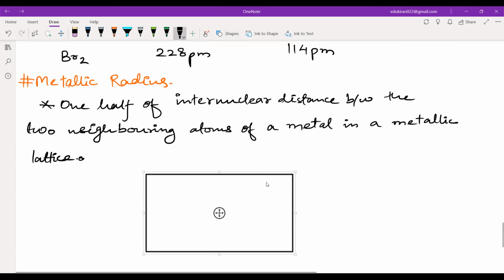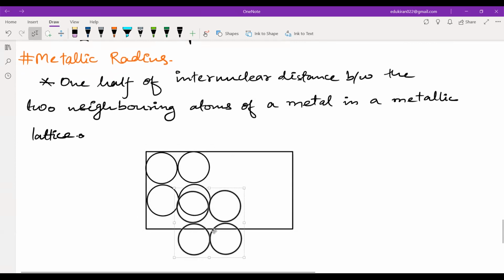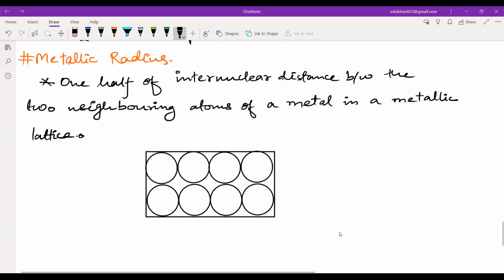Okay, in this you have, so this is a metallic lattice, and these are the metals. Okay, these are the metals.